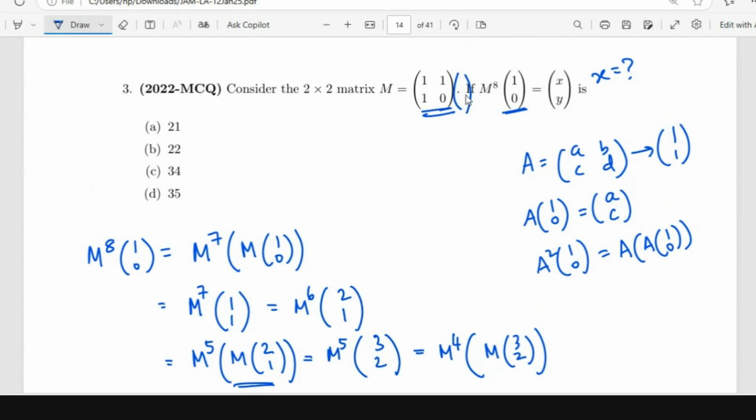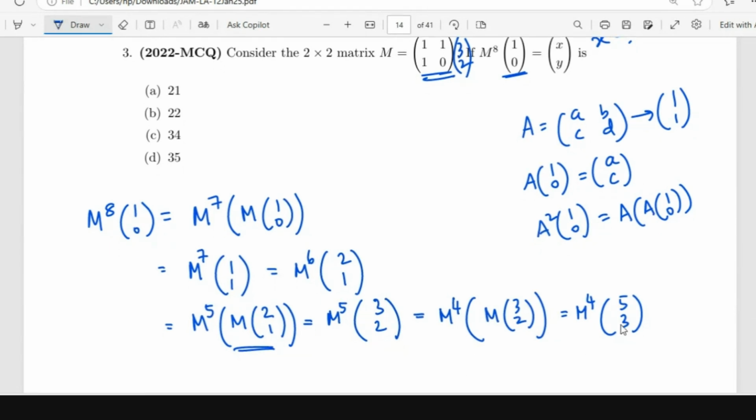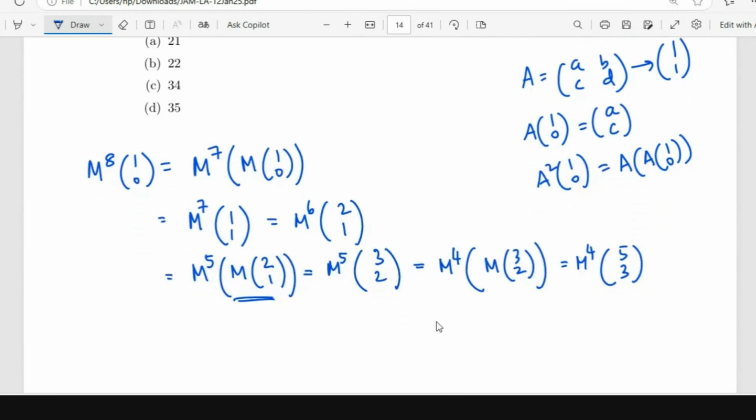So this is (5, 3), and M power 4 times (5, 3). Again, what would the next step be?